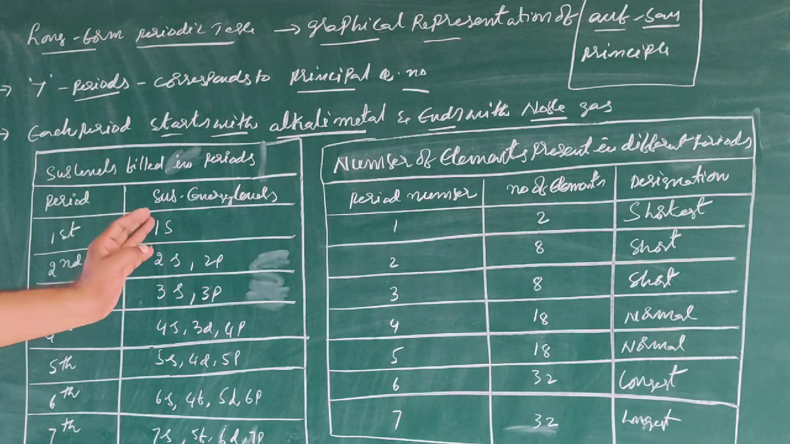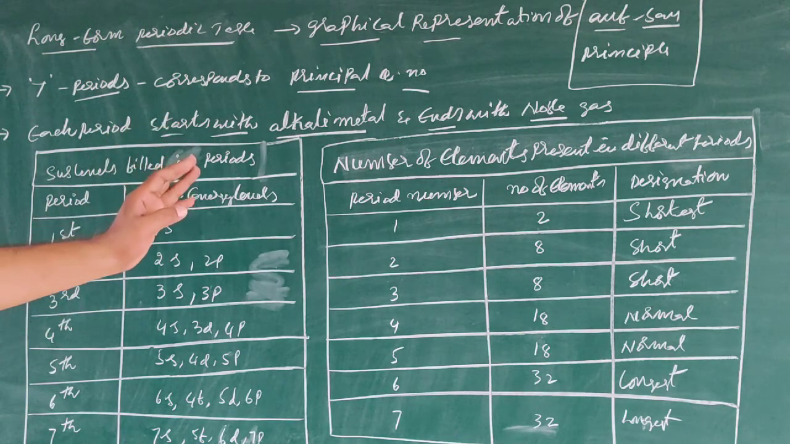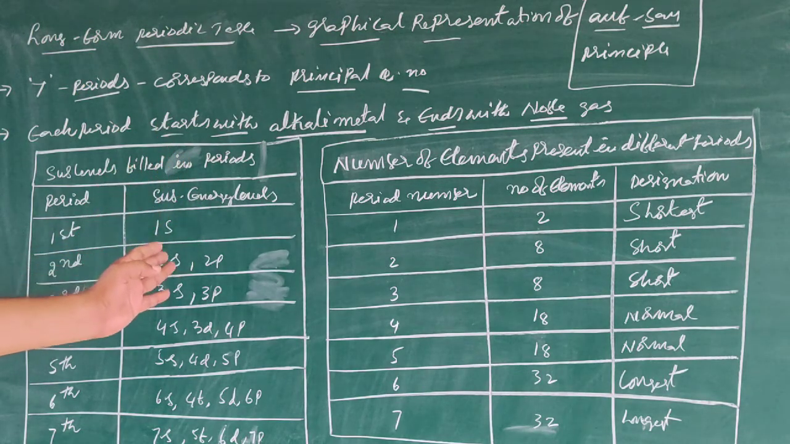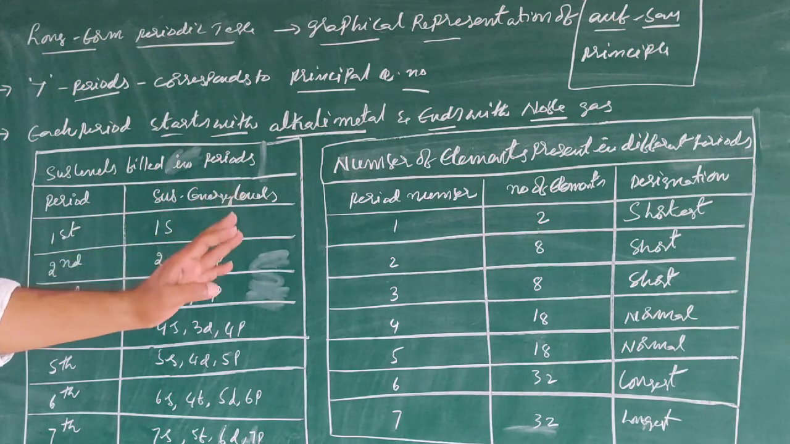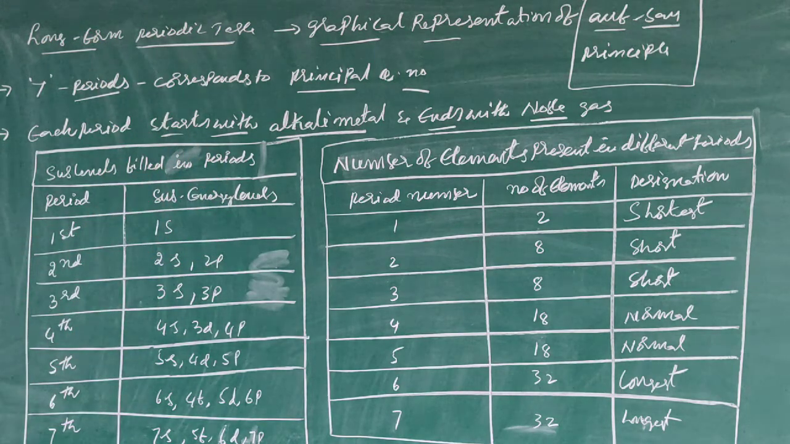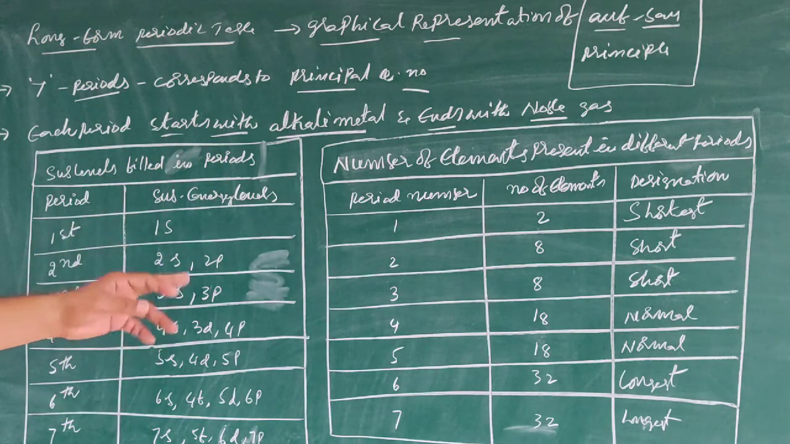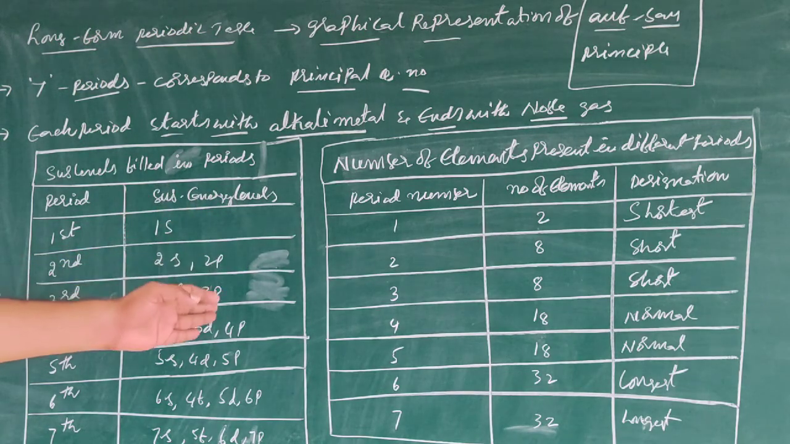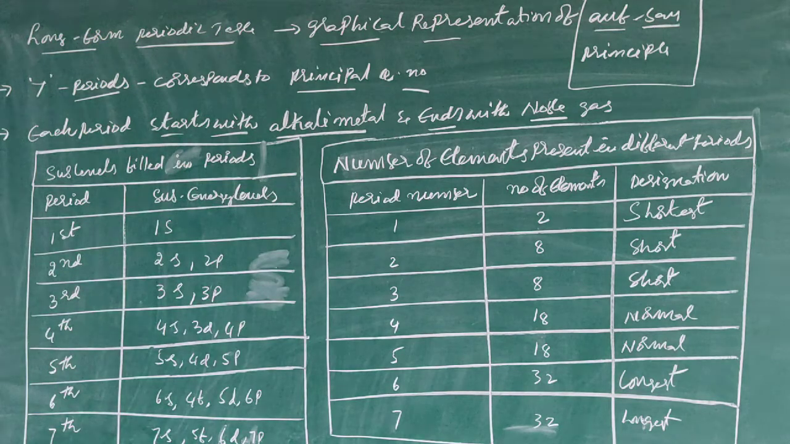In the second period, the number of elements is 8, so this is called a short period only. In the third period, the number of elements is 8. This is also called a short period. In the fourth and fifth periods, 18 elements are there, so these fourth and fifth periods are called normal elements.